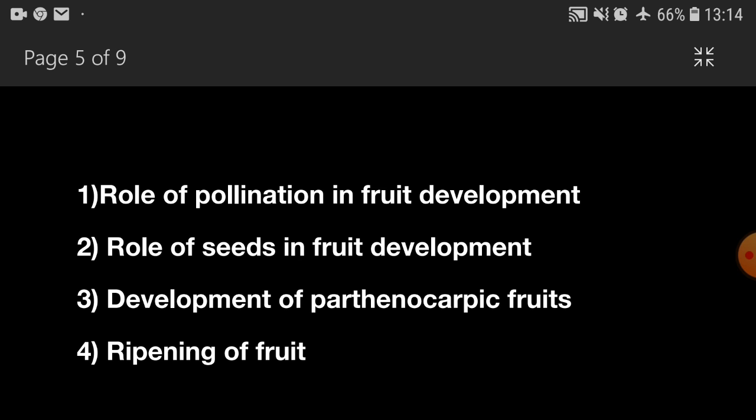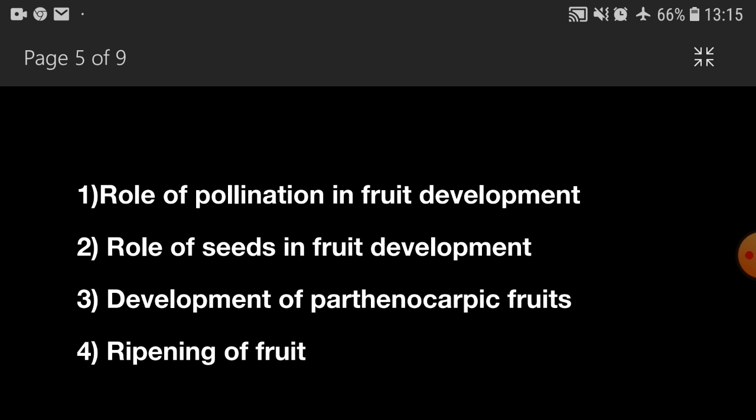Some of the important changes during fruit ripening are softening of fruit flesh due to enzymatic degradation of cell wall, middle lamella, and solubilization of cell contents, hydrolytic conversion of storage materials into soluble sugars, for example, in grapes, apples, cherries, organic acid, for example, in citrus, oranges, etc., due to synthesis of new enzymes at the time of fruit ripening.